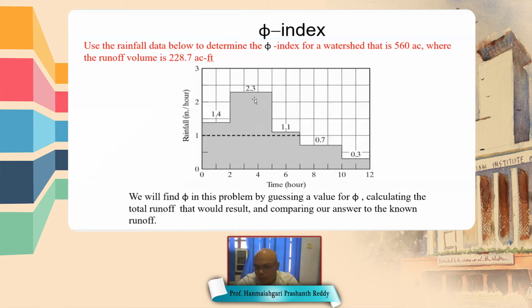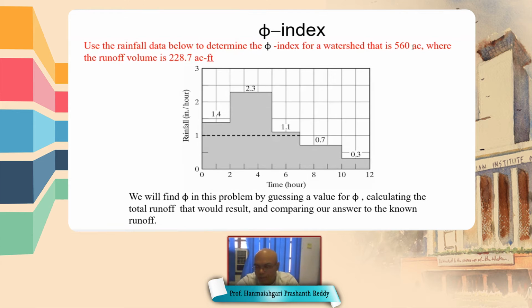These are discrete rainfalls, not cumulative rainfalls. From 5 to 7 hours, the rainfall amount is 1.1 inch. Similarly, from 7 to 10 it is 0.7 inch, and from 10 to 12 hours it is 0.3 inch. So this is the total rainfall occurring in that watershed.